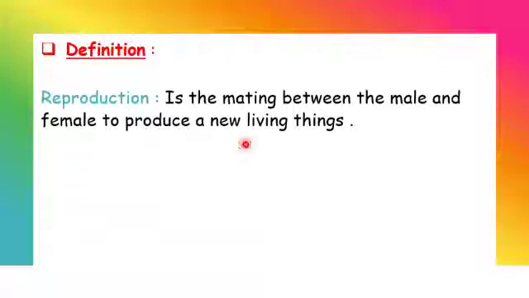So now we will start with definitions. We will start with the definition of reproduction. Reproduction is the mating between the male and female to produce a new living thing. So, mating means تزاوج. So, reproduction هو التزاوج between male, we talked in class that males هن الذكر and female, they are الأنثى, to produce a new living thing, to produce a baby, to give us a baby.